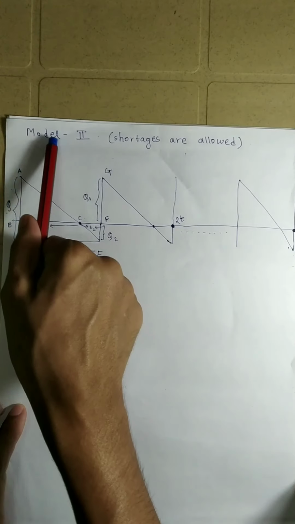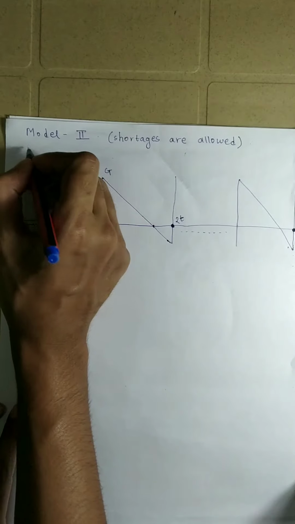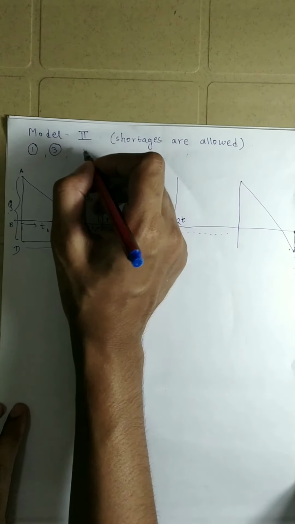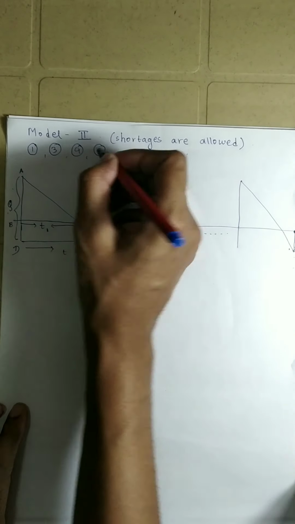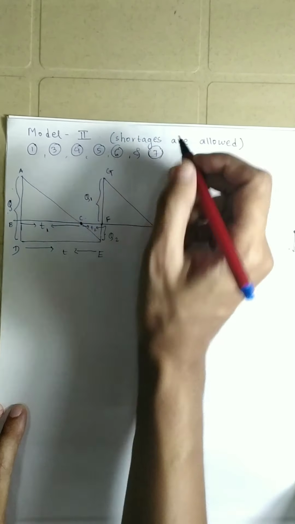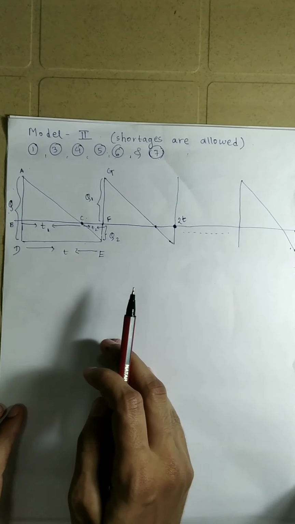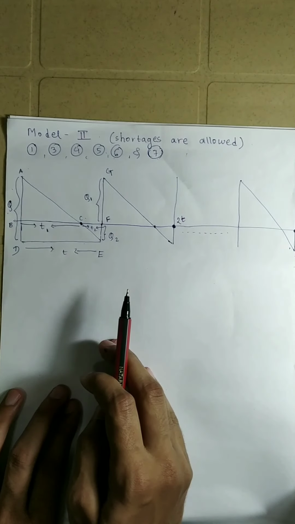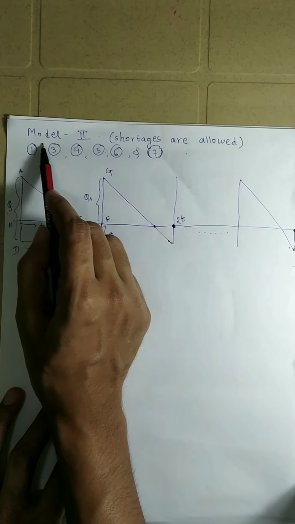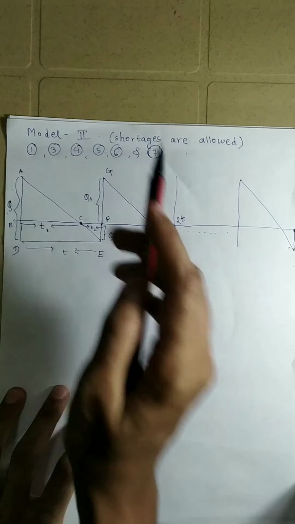So, for the second model where the shortages are allowed, assumptions 1, 3, 4, 5, 6 and 7, all these assumptions are the same as we have taken them for model 1. Now you can clearly see here only the second assumption is changing for model 2, and that is